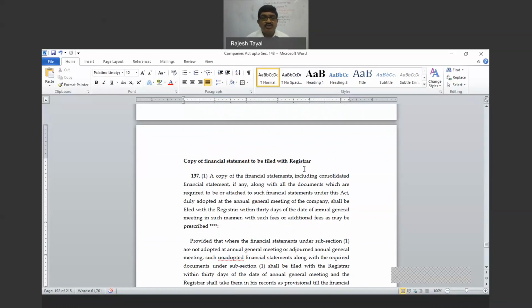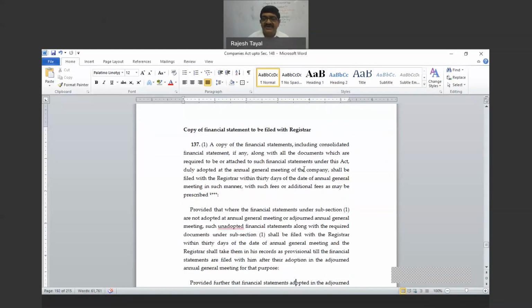Yes, today is the last class. Copy of the financial statement to be filed with the CSR. You have to understand that if the annual general meeting is held, then you have to file financial statements as placed before the AGM, whether adopted or not, within 30 days after the date of the AGM. If the AGM is not held, then you are required to file audited, underline the word audited, along with the director's report, auditor's report, along with the reason why the AGM has not been held.